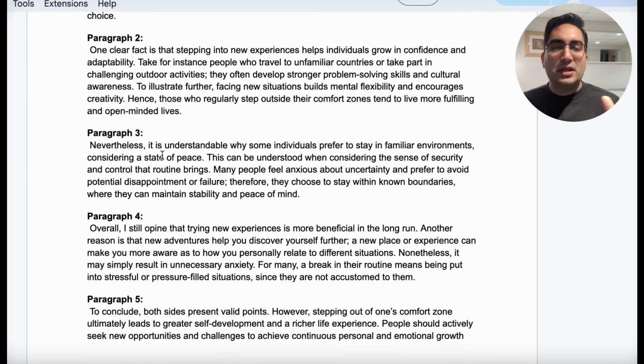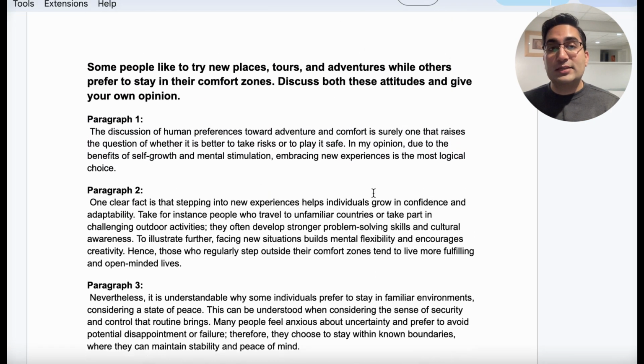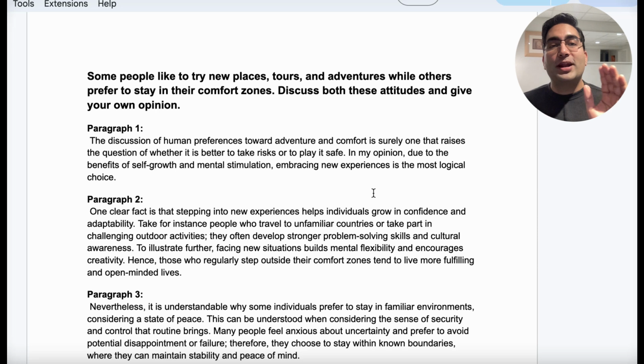Body 1 and 2, it depends. There's a variety, but the structure is topic sentence, explanation, and conclusion. Body 3 has the opinion sentence, and then 1 sentence on one point and just 1 sentence on the other point, but you can also make 1 to 2 sentences there. That's it, guys. That is for the discuss both sides, but there are a lot more essay types that we have, and we are going to cover all of them on this channel.